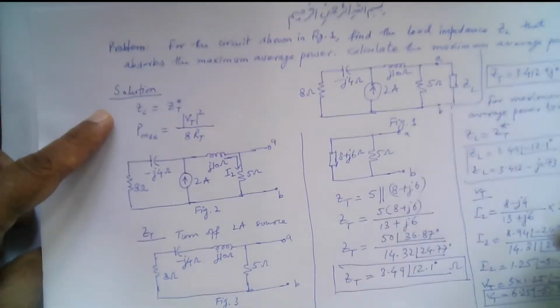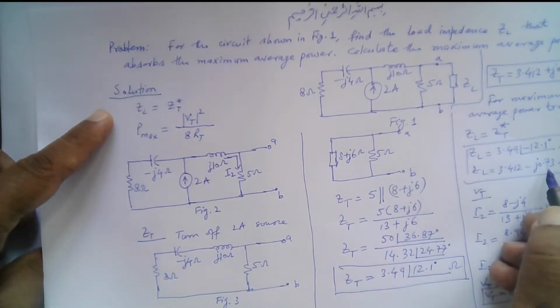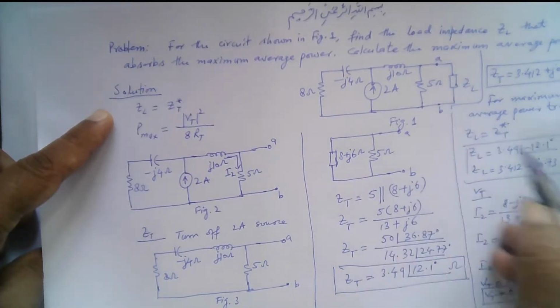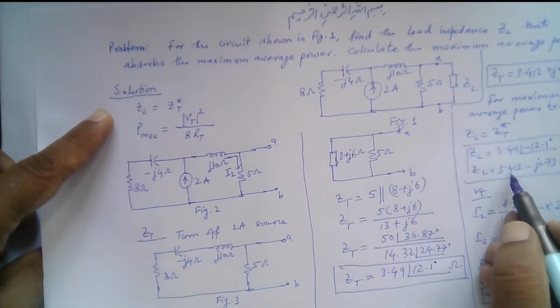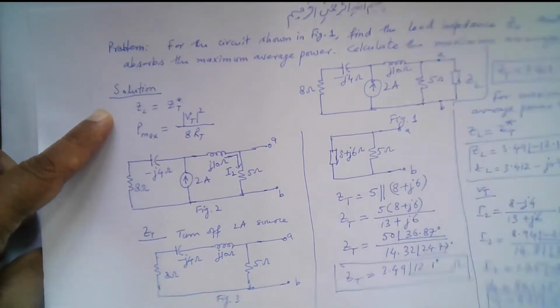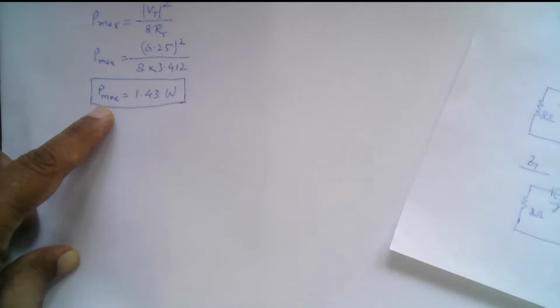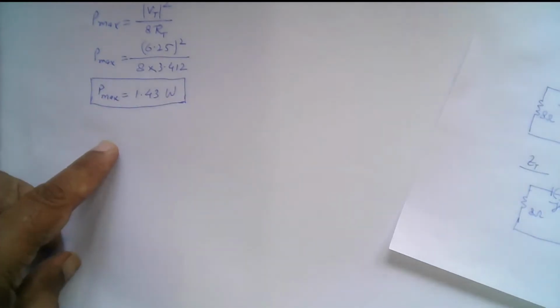And this load is equal to this value, 3.412 resistor part and minus j0.73, which is the capacitive reactance here. So this load comprises a resistance with a value of 3.412 and a capacitive reactance with a value of 0.73 ohms, and the maximum power transferred to this load is approximately 1.43 watts, right?